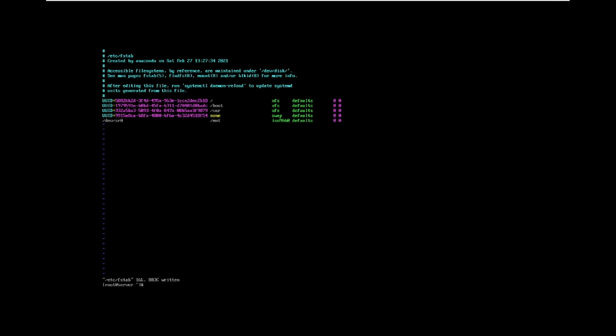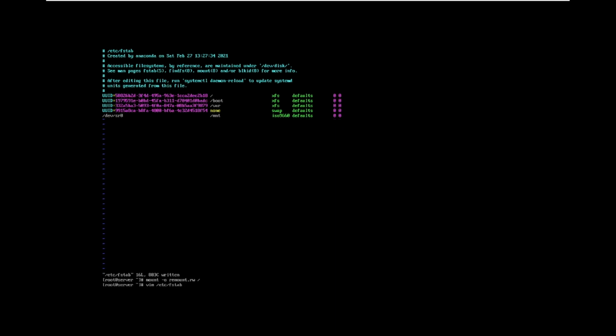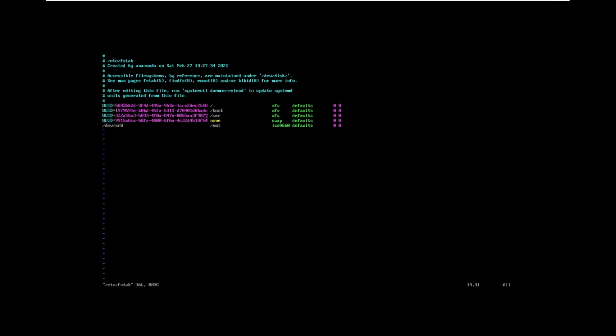But in case it does not open the fstab file, maybe sometimes the fstab file opens in read only mode, then you can run the command mount -o remount,rw /. Why? Because by default the etc fstab file is in read only mode, so you must give read write mode for editing this fstab file. That's why remount the file system with read write. Once okay, then we can open the etc fstab file and add the values.